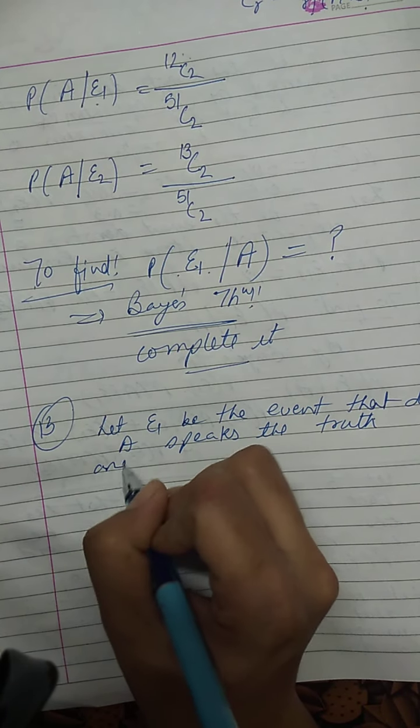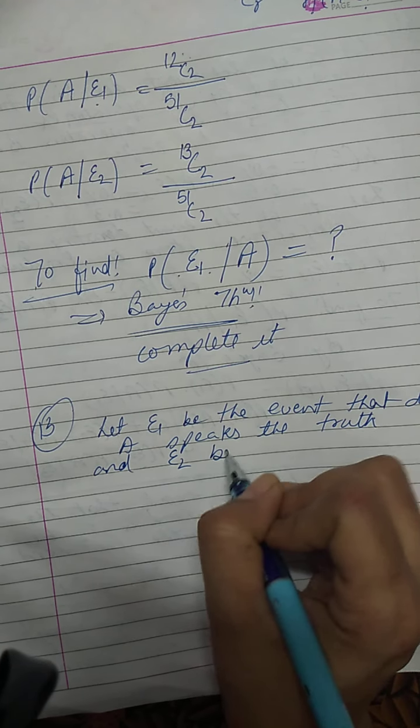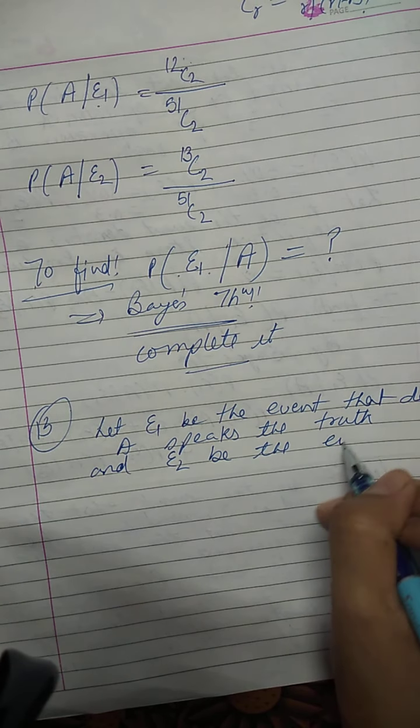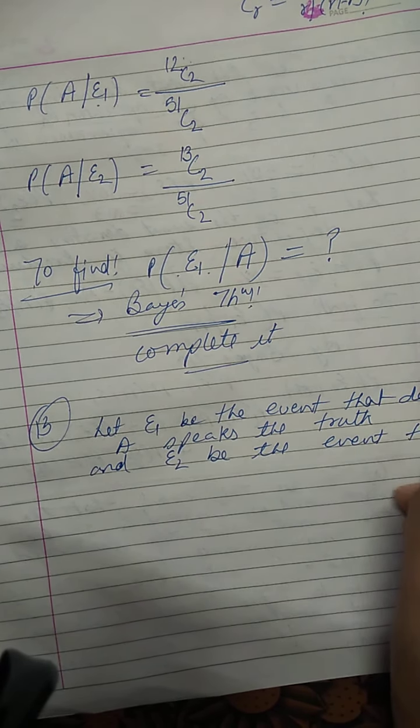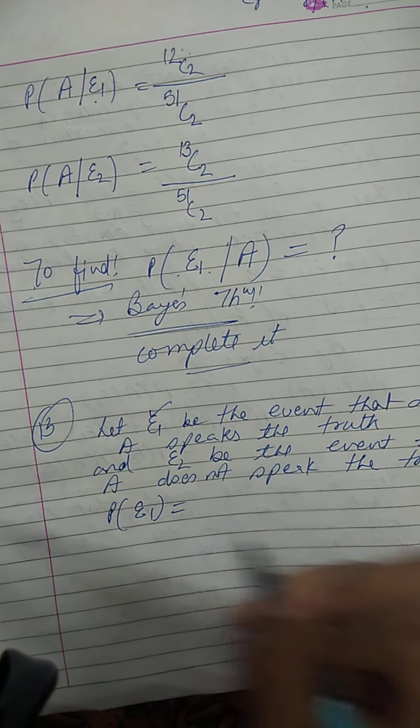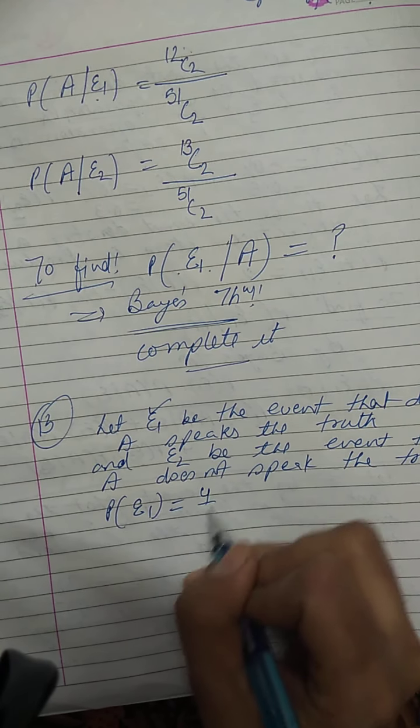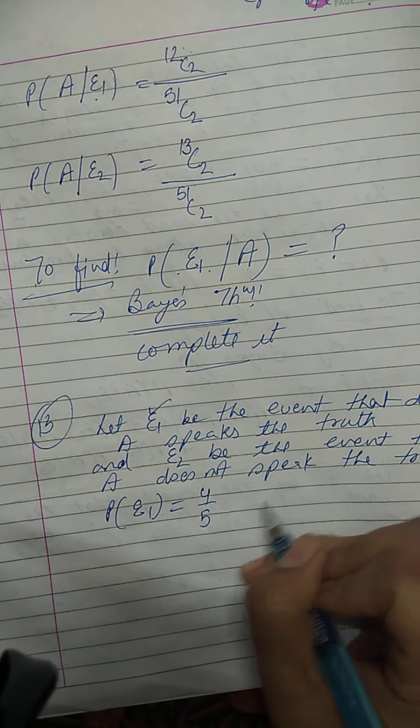And E2 be the event that A does not speak the truth, right? So probability of E1 is given, that the probability that A speaks the truth is 4 by 5. So the probability that he doesn't speak the truth, meaning E2, will be 1 minus 4 by 5. So here we get 1 by 5.